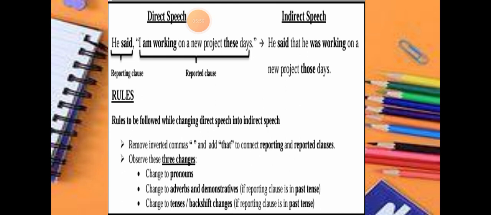But if it is in future tense or present tense, then we are not going to change the rest of the sentence. It's going to remain the same. The only change that's going to occur is of "that". We are going to remove the inverted commas and add "that", and then change the pronouns. That's it. We are not going to do any tense change, demonstrative change, backshift change, or adverb change.